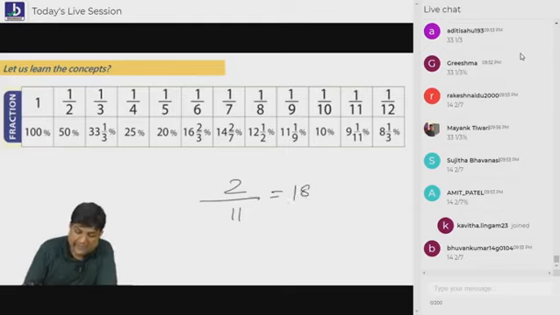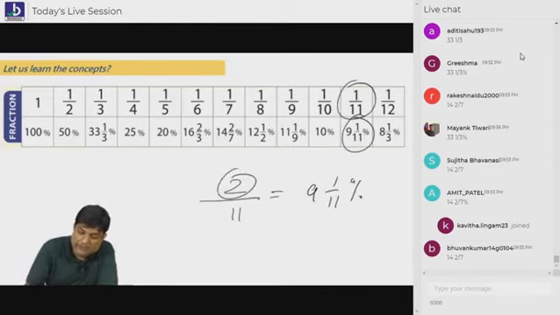That is 18. How you got 1 by 11? What is 1 by 11 beta? 9. 1 by 11 is 9. So when I ask you 2 by 11, multiply here. What is that? 18, 2 by 11.